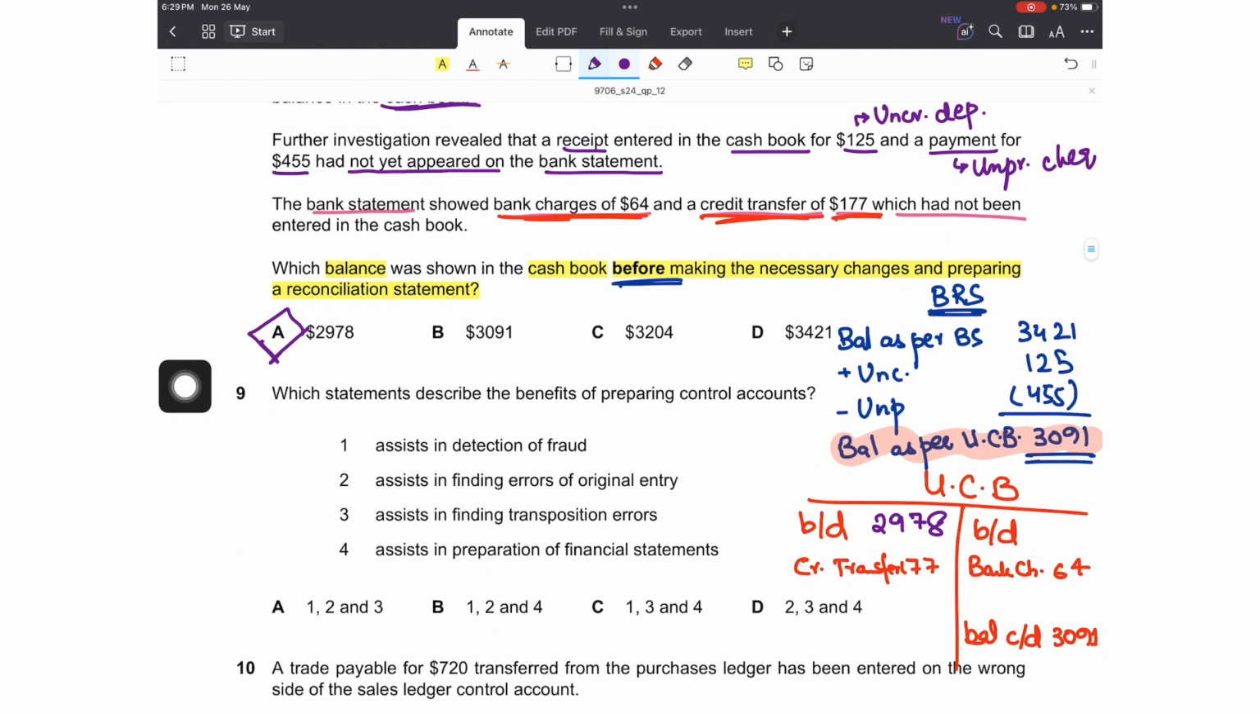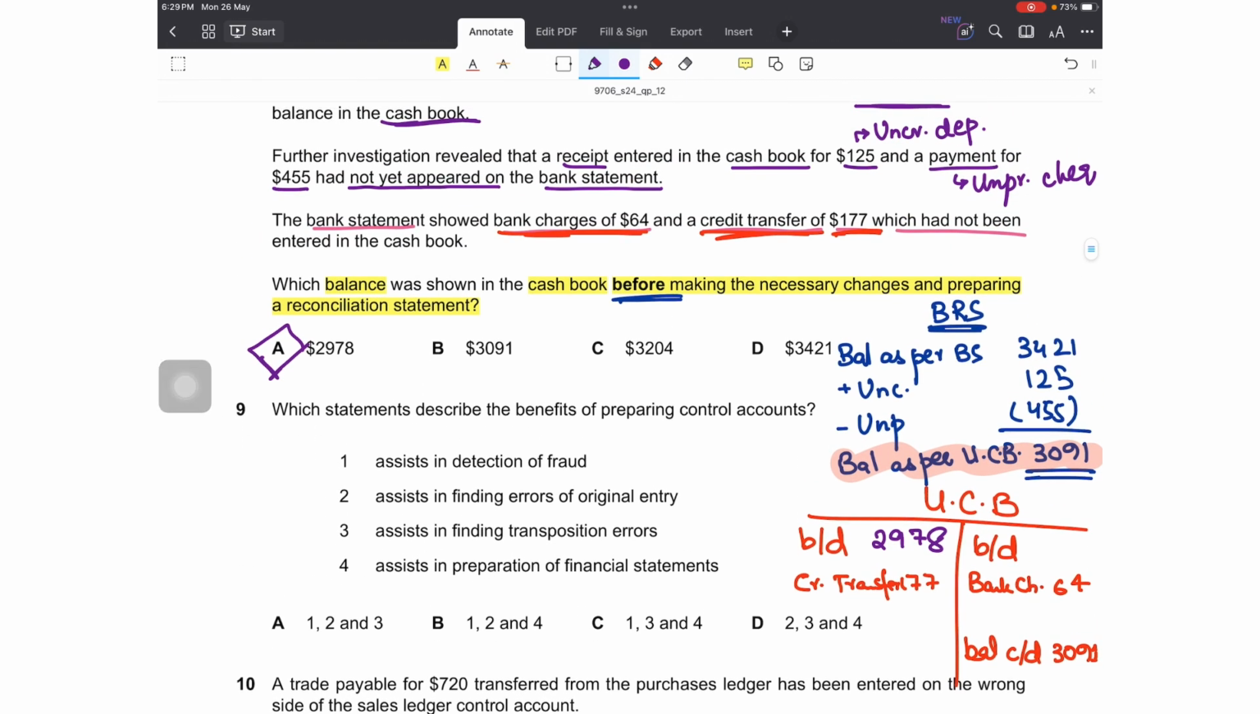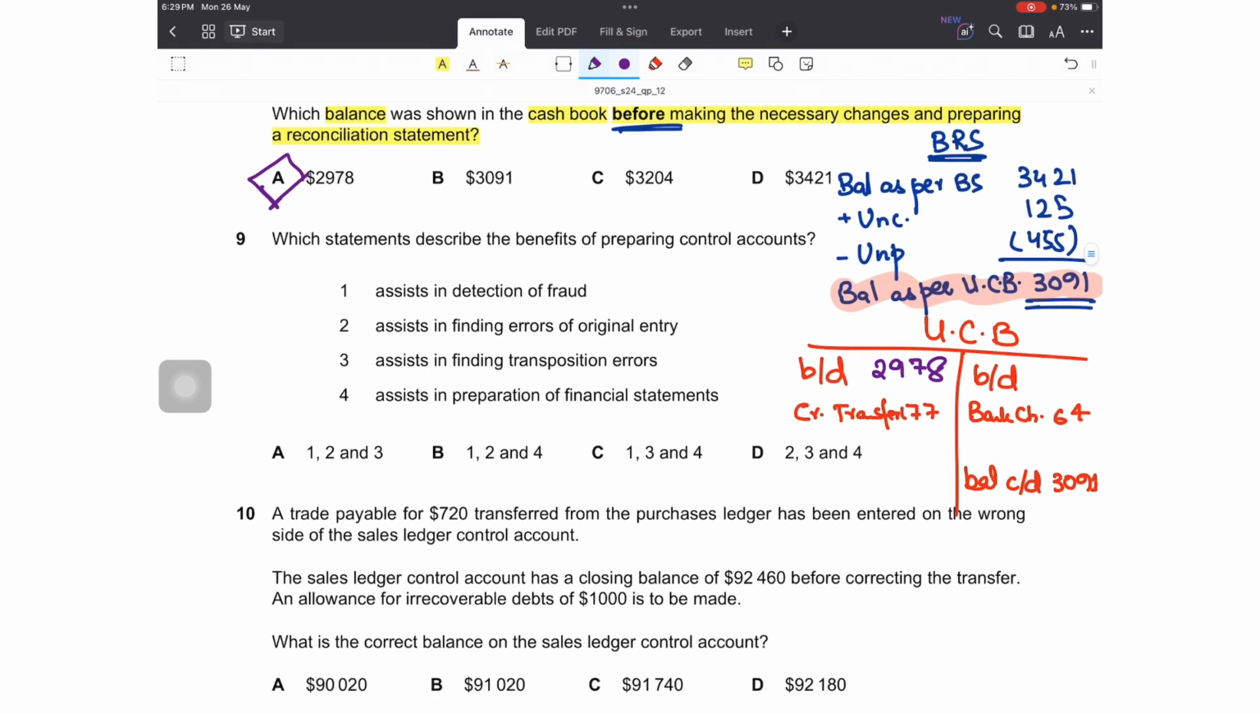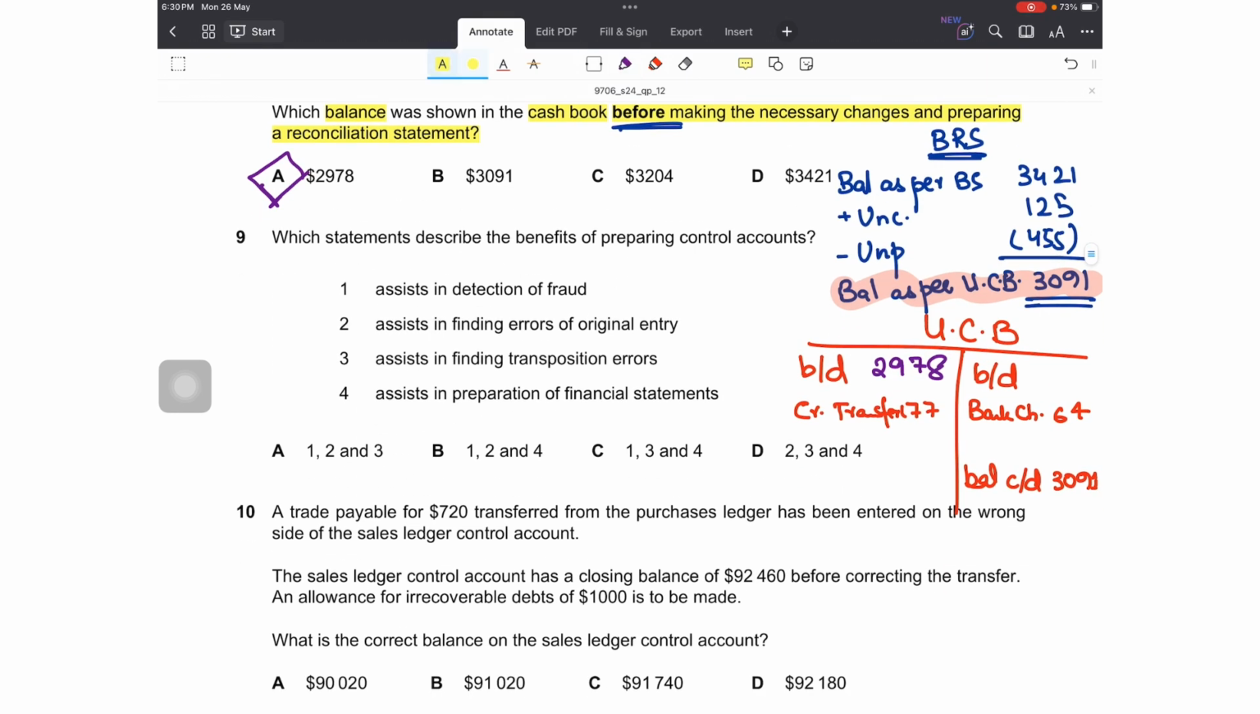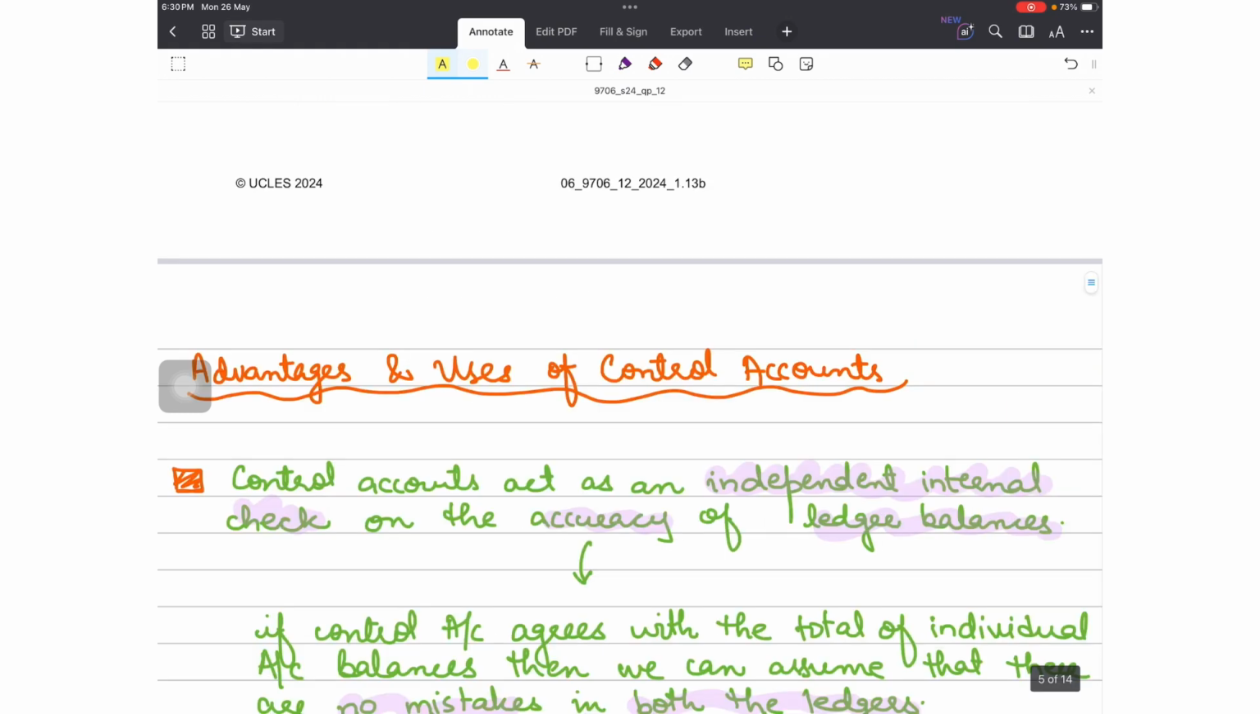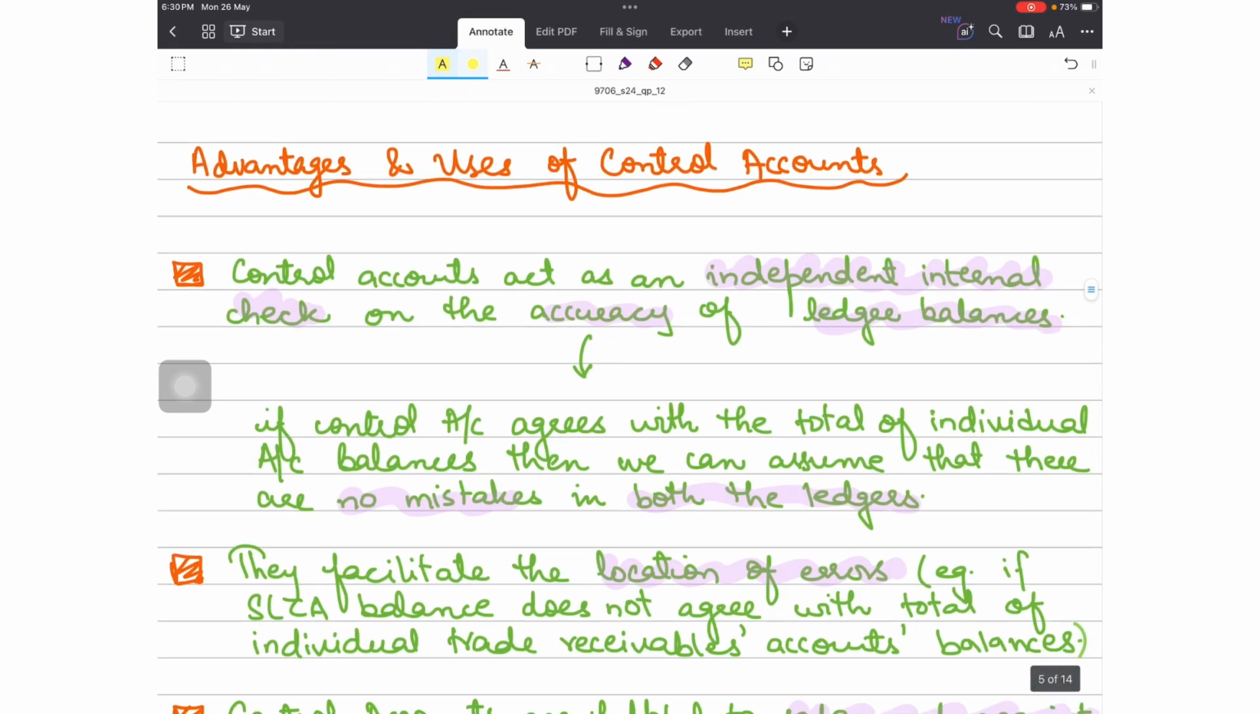This was a very good question, as we revised almost all of the bank reconciliation statement in it. Now question number 9, which statements describe the benefits of preparing control accounts? Okay, let's quickly revise the benefits of control accounts.